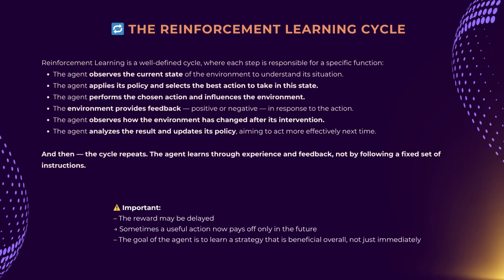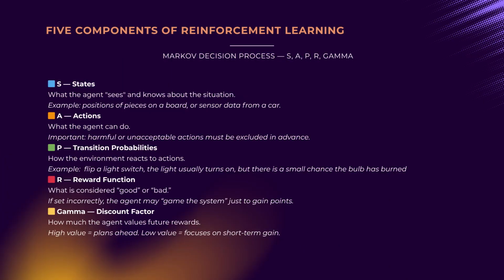But there is a significant complexity: good results may not appear immediately. To defeat the final boss, one must first collect weapons and level up the character. In other words, some actions may seem disadvantageous now but yield greater reward later. The approach founded on the Markov decision process with its 5 key components is fundamental to reinforcement learning theory. Let us briefly review each of these pillars.